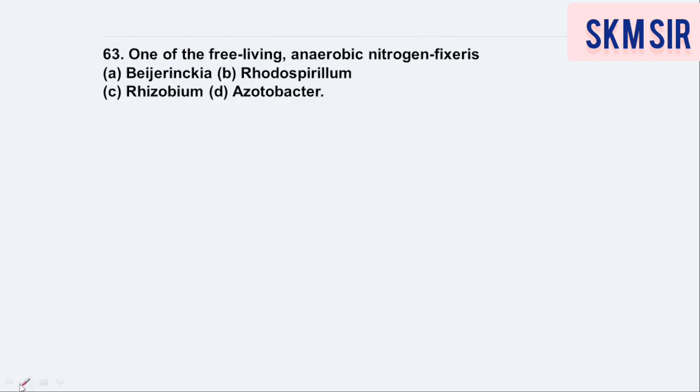Next question, that is 63. Read out the question, dear students, and do it faster. One of the free living anaerobic, okay, anaerobic nitrogen fixers. Particularly you have to give the anaerobic nitrogen fixer's name here. As you know, I have already told you in the last session also that Azotobacter and Beijerinckia are aerobic microbes, whereas Rhodospirillum is an anaerobic microbe. So option number B will be the correct one here.